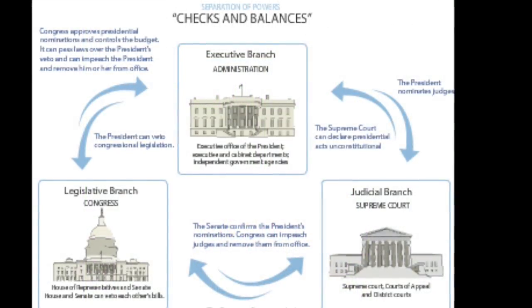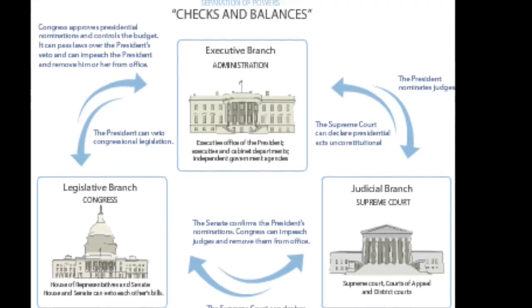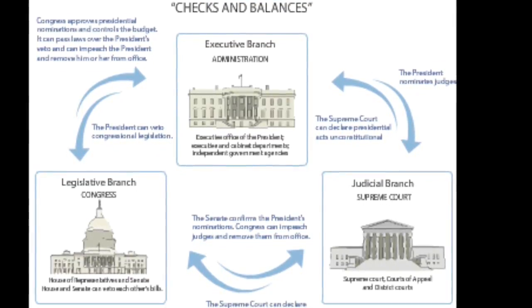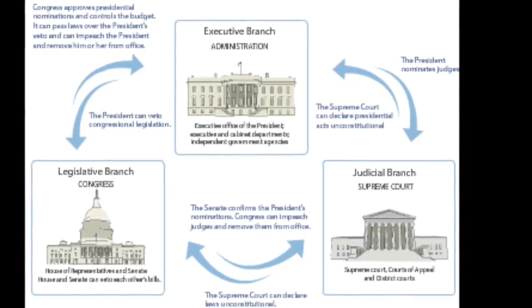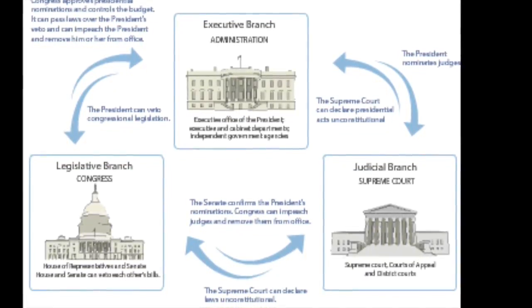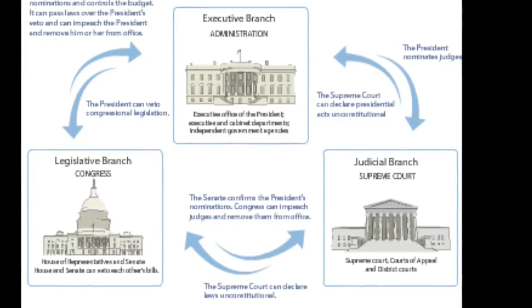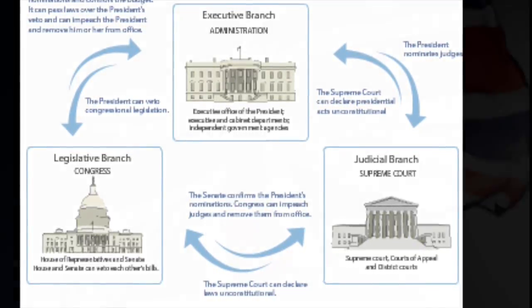This means that the US has a system of checks and balances, because no single branch of the government is allowed to do anything without the approval or check of at least one of the other branches. This maintains the balance in their system.